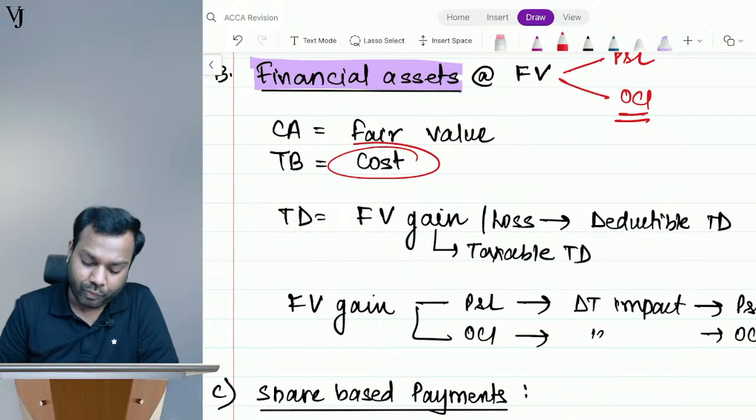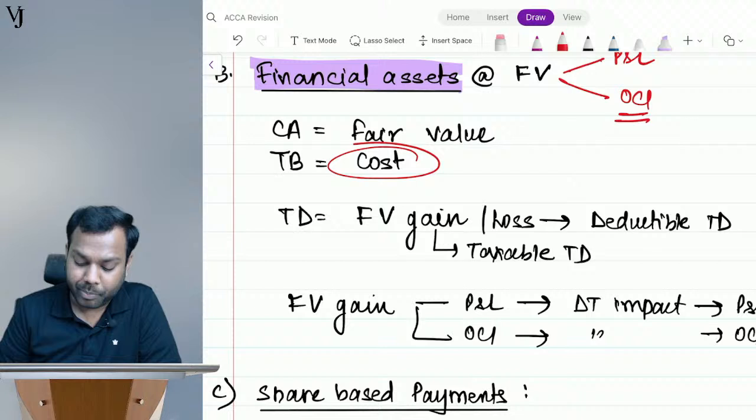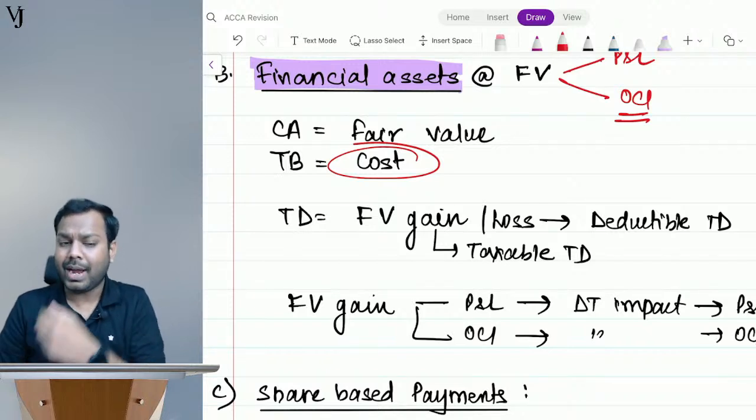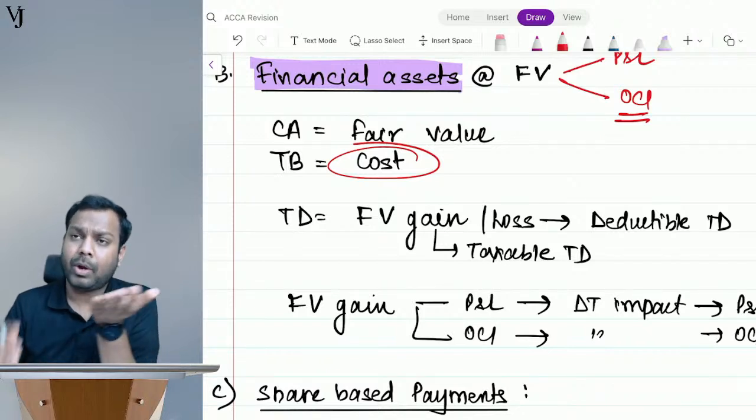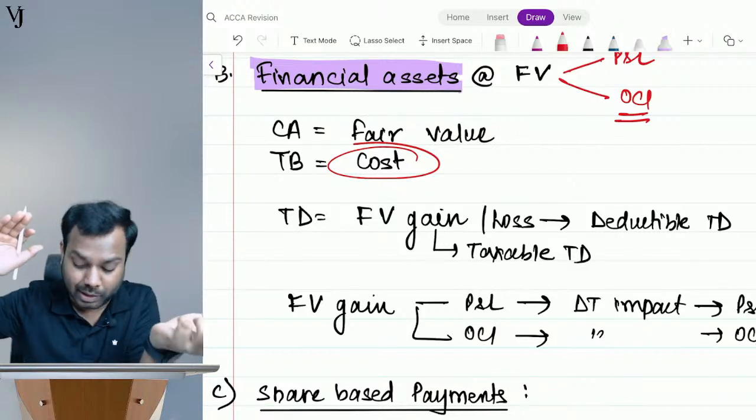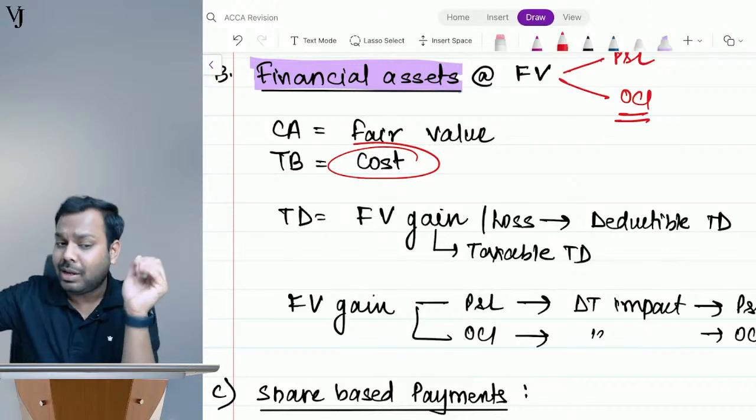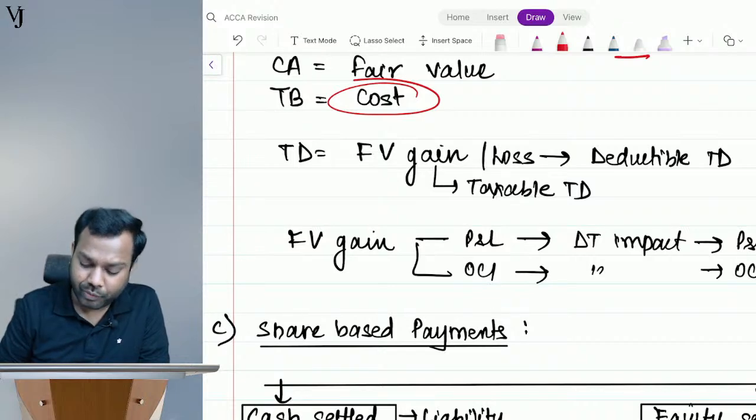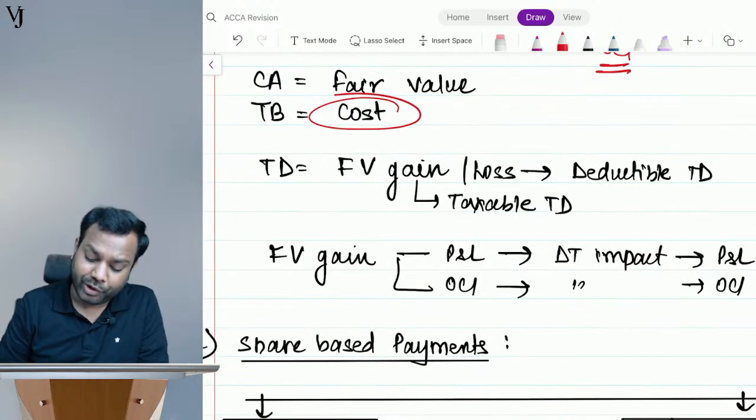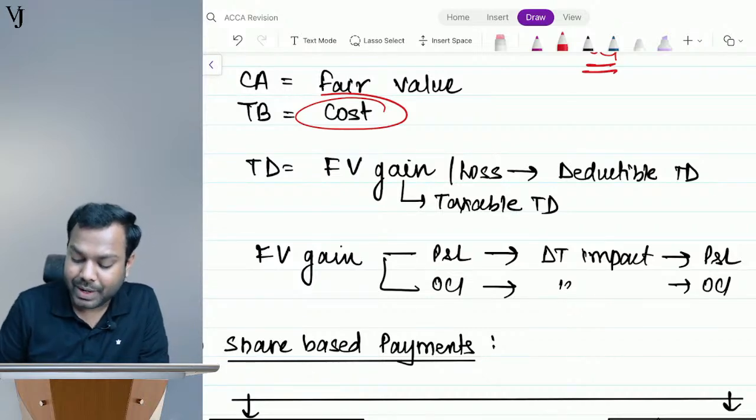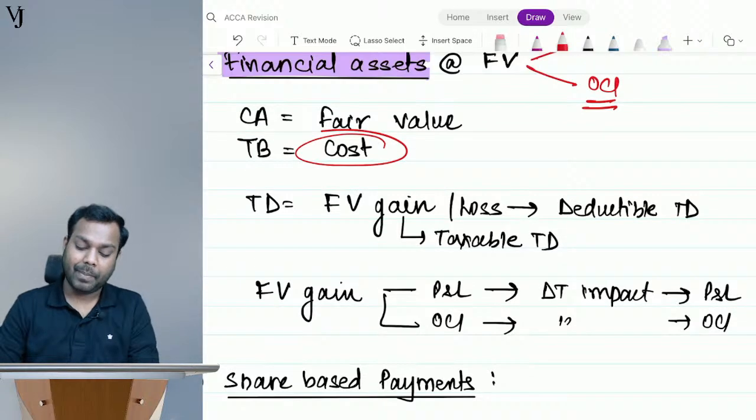There will be a temporary difference of the fair value gain or loss. If it is a gain, it will be a taxable temporary difference. If it's a loss, it will be a deductible temporary difference, right? Why is it a deductible temporary difference? Because at the time when we sell, we will get a deduction of these losses. If it is a gain, at the time when we sell, these gains will be taxable. So if the fair value gain is transferred to P&L, the deferred tax impact will also be transferred to P&L. If it is transferred to OCI, the deferred tax impact will also be transferred to OCI. I believe it is clear, everyone.